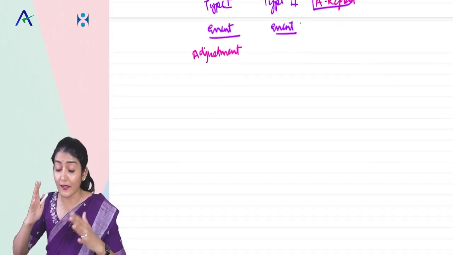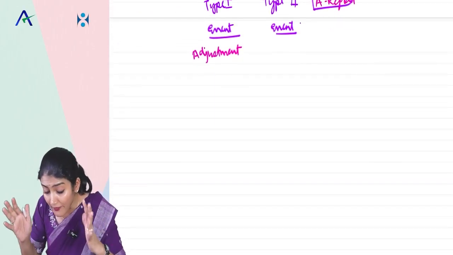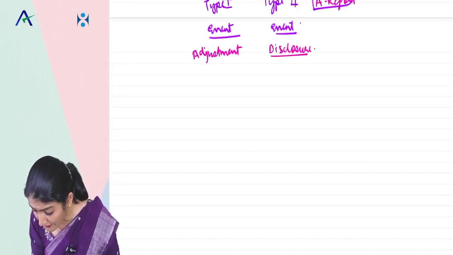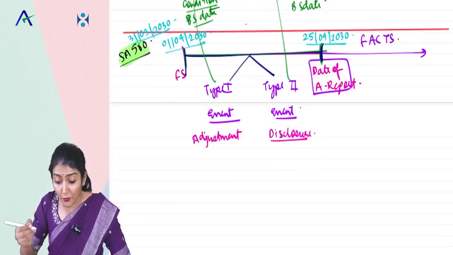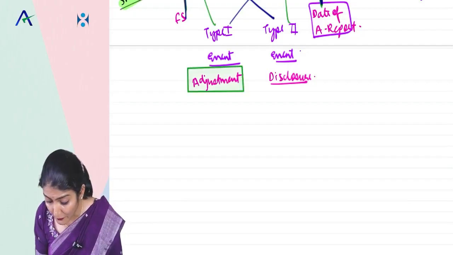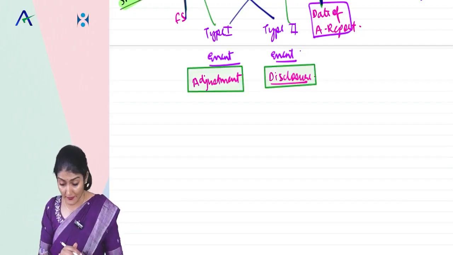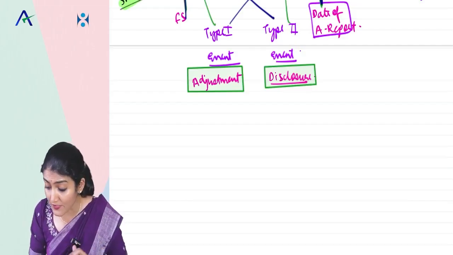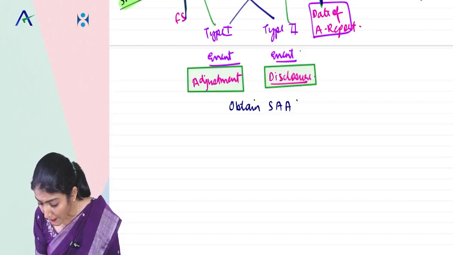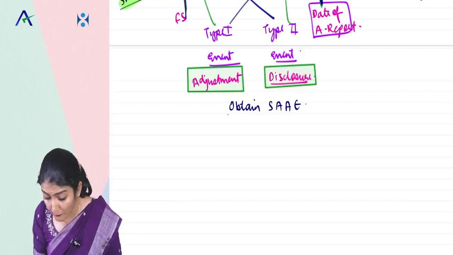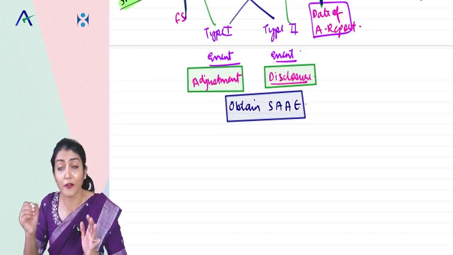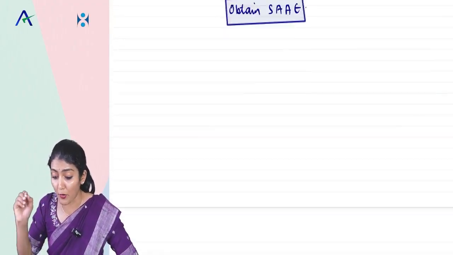So for the type 1 event, auditor, you need to check whether the adjustment has been done, and for the type 2 event whether the disclosures have been made. And to check whether this adjustment and disclosure has been done, auditor, you need to obtain sufficient appropriate audit evidence.